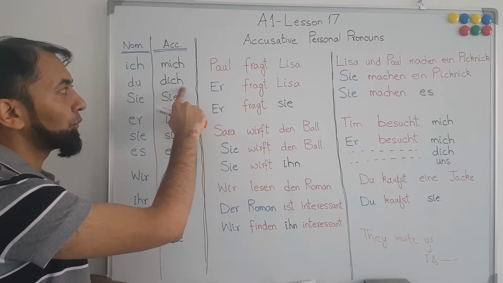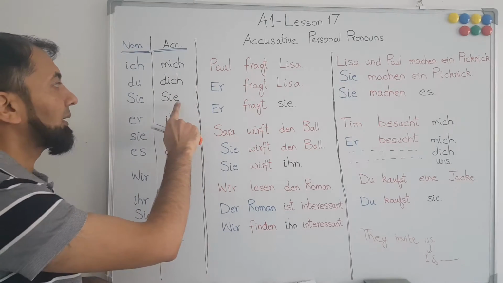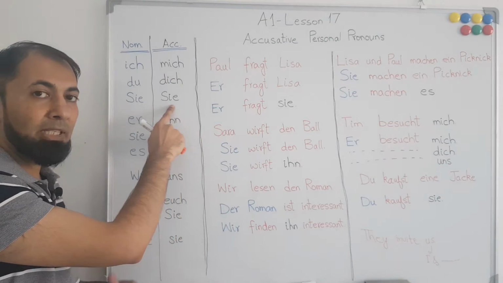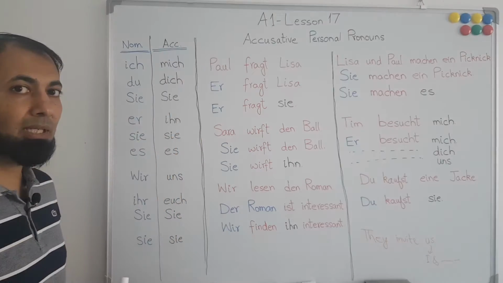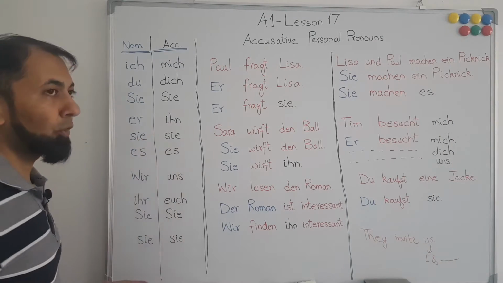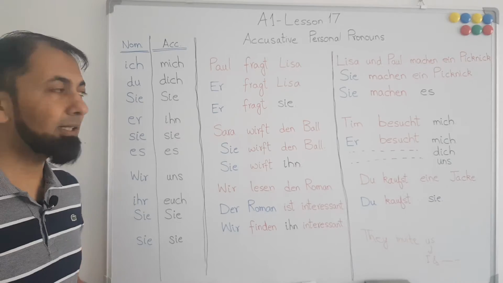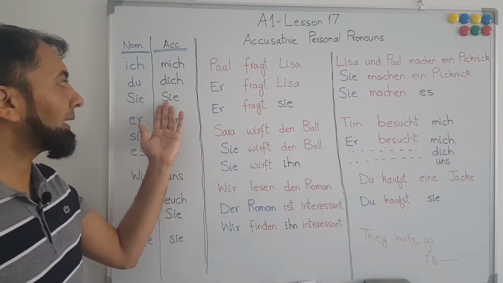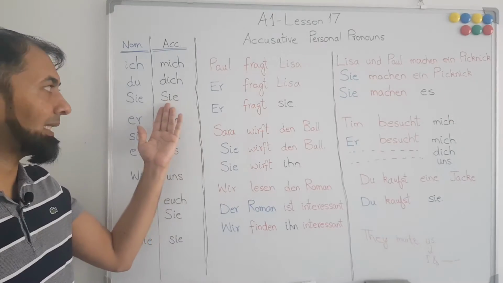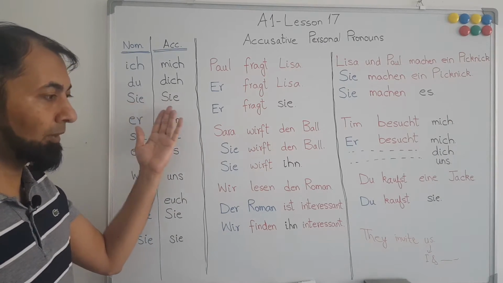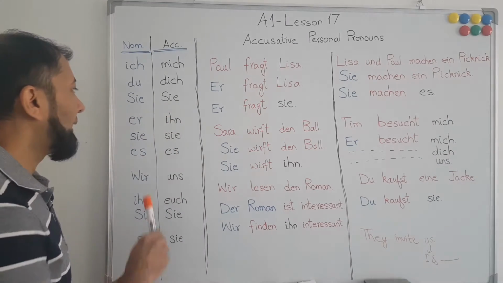They invite you, dich. Sie will remain Sie whether you use it in accusative or nominative. So if you want to say in a formal way, they invite you, then we have to use Sie for you, whether it is accusative or nominative.